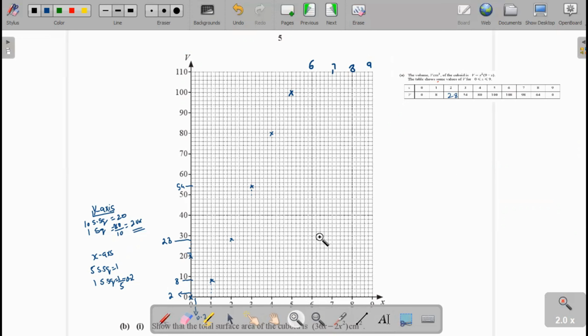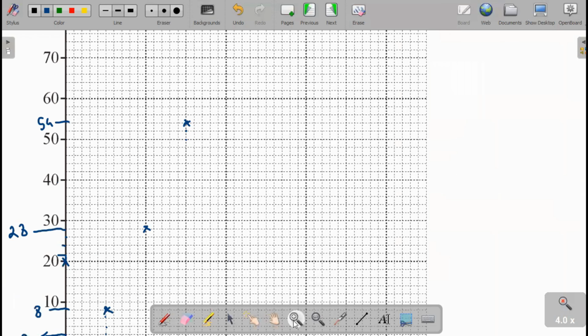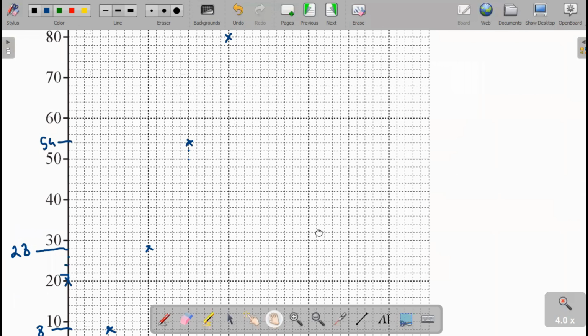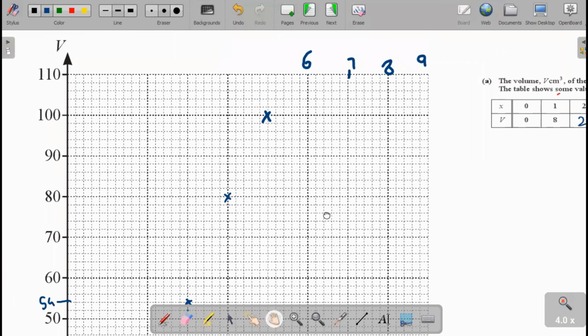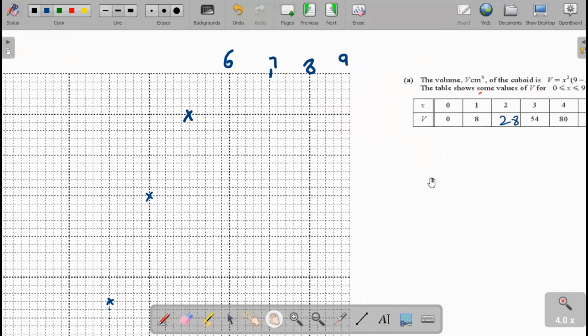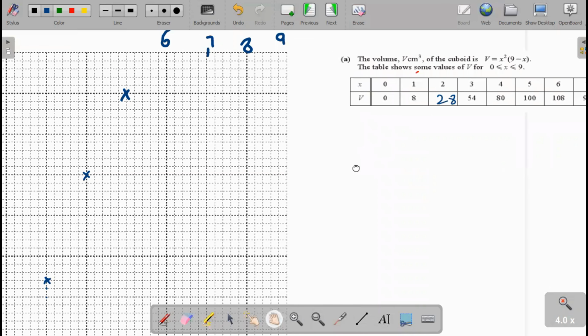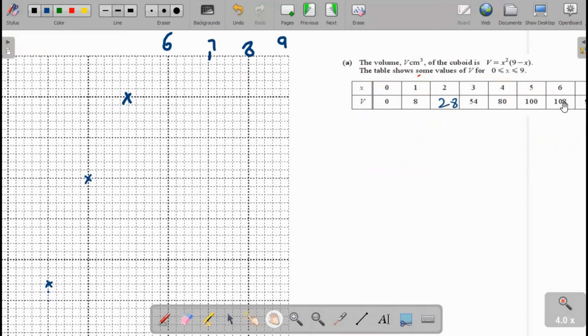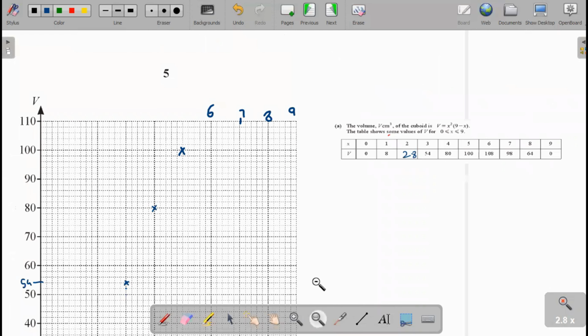So now we enlarge this graph to see here. When x is 6, you see here this is 108: 100, 102, 104, 106, and that value is 108.